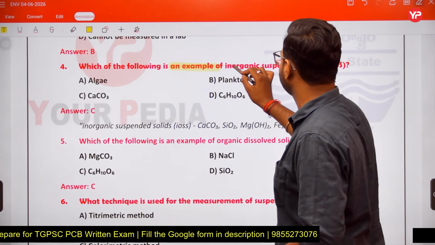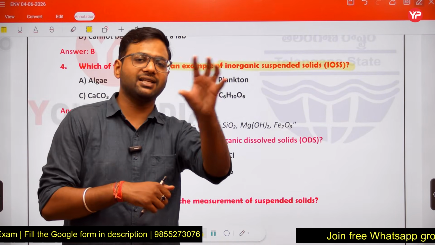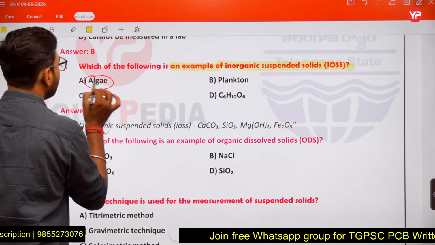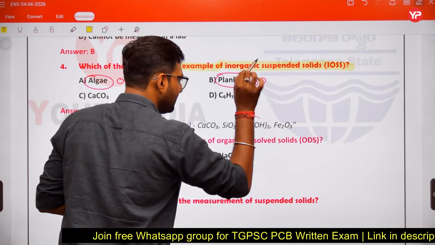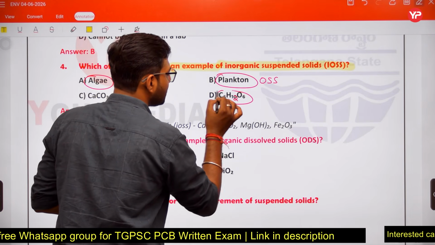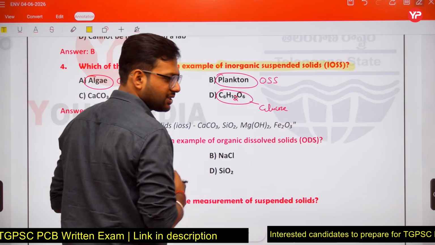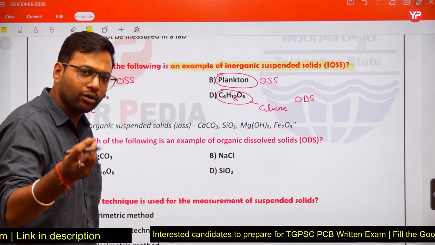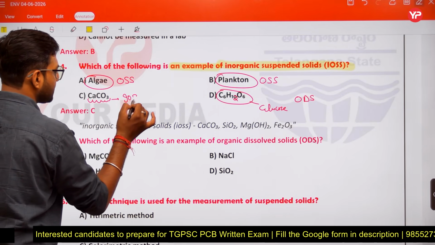Which of the following is an example of inorganic suspended solids? So first you identify the suspended solids, after that inorganic. Algae are organic suspended solids. Plankton is also organic in nature and is in suspension. So these are organic suspended solids. C6H12O6 is glucose. It is organic dissolved solids. It is in dissolved form, right? So it is organic in nature, dissolved solids. Calcium carbonate is inorganic suspended solids.